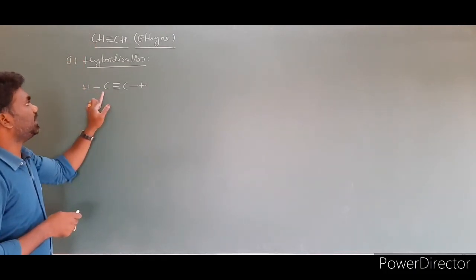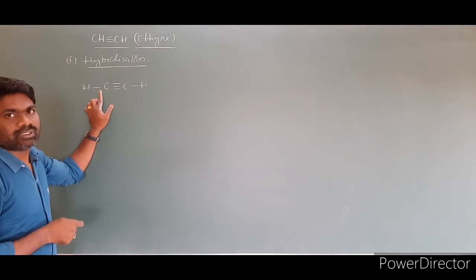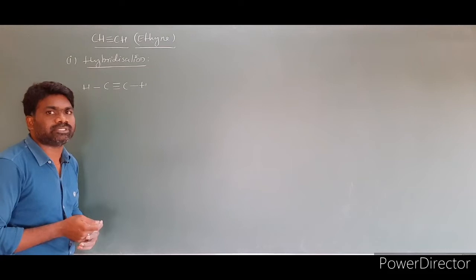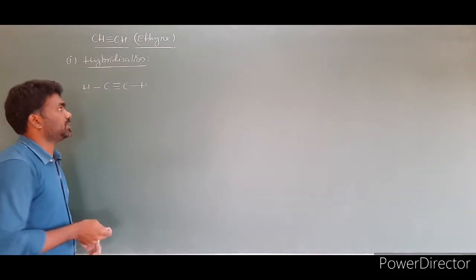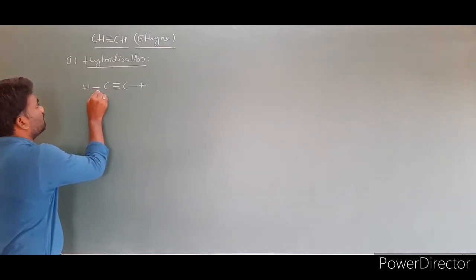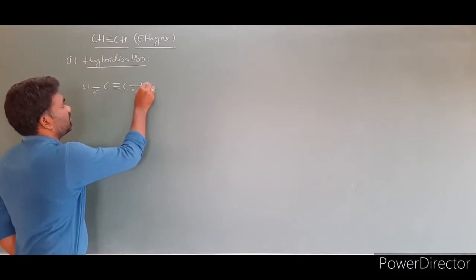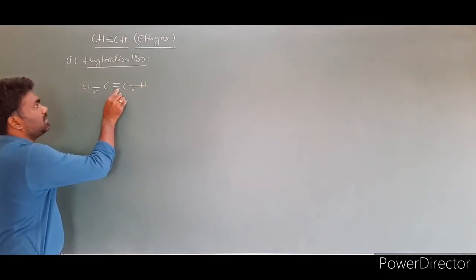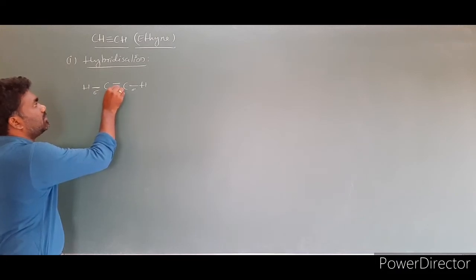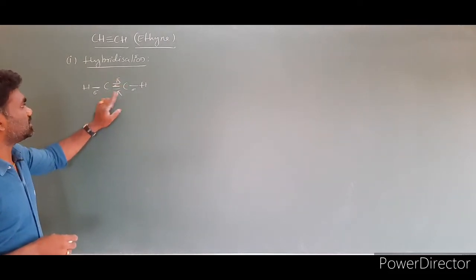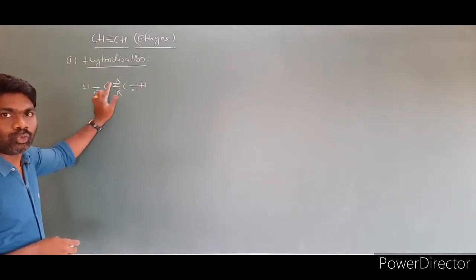Now what is the hybridization of this molecule? I already told you to count the number of sigma bonds; that is nothing but the hybridization. So this is a sigma bond. The first bond is always taken as a sigma bond, and this is another sigma bond for this carbon. Between two carbons, a triple bond is there. The middle one I am taking as a sigma bond, the remaining as pi bonds. Between the two carbons, one sigma bond and two pi bonds.